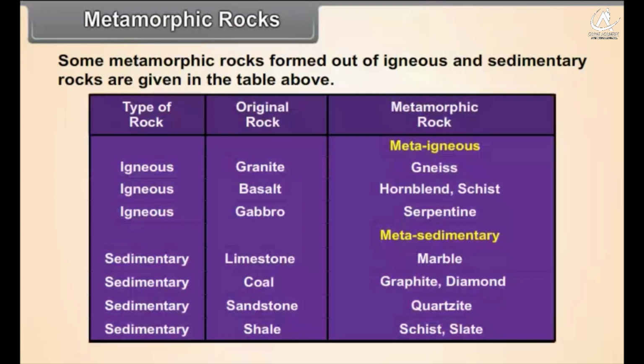Type of rock: sedimentary, original rock: limestone, metamorphic rock: metasedimentary marble. Type of rock: sedimentary, original rock: coal, metamorphic rock: graphite, diamond. Type of rock: sedimentary, original rock: sandstone, metamorphic rock: quartzite. Type of rock: sedimentary, original rock: shale, metamorphic rock: schist, slate.